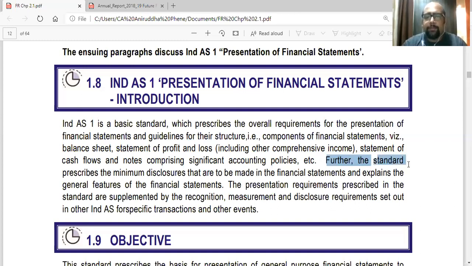Further, the standard prescribes the minimum disclosures that are to be made in the financial statements and explains the general features of the financial statements. So this standard will tell you what are the minimum disclosures to be made in the financial statements. So these are things that have to be shown in the financial statements and what are the features of this.